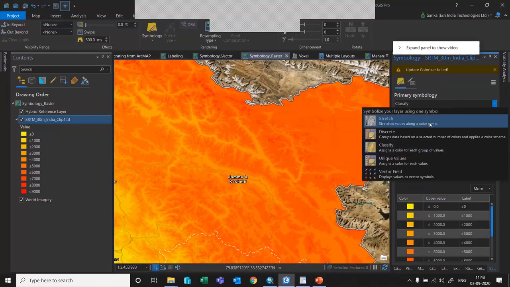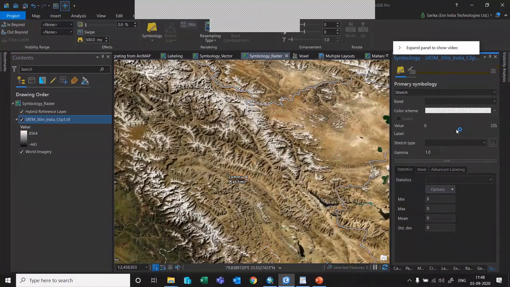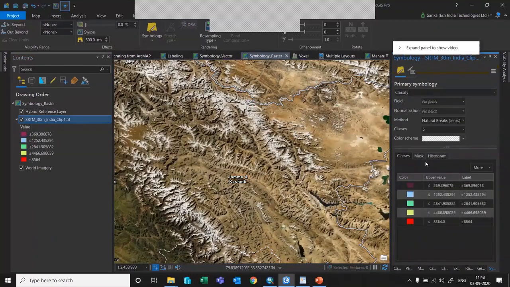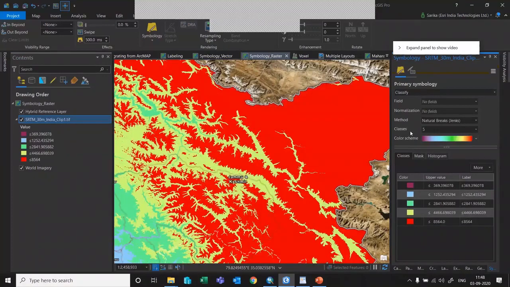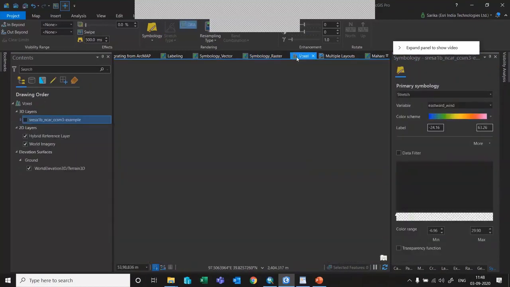Okay, the colorized has been filled. So you can just say classify and change the color. You can do the settings and you will see the changes, and you can apply different kinds of symbology. You can even do resampling and all those things. So what I mean to say is, if you click on a vector, the tools will appear based upon the vector data sets, and when you click on the raster, the tools will appear accordingly. And then we even support the visualization of multi-dimensional layers.